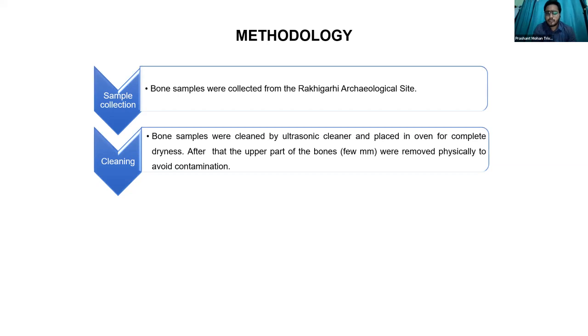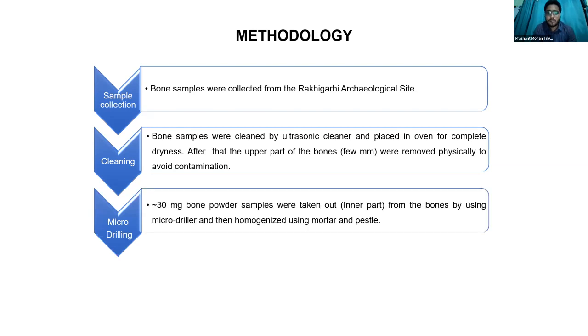Then the bone samples were cleaned by an ultrasonic cleaner, at around 4 degrees centigrade for 10 minutes, repeated for 3 cycles, and placed in the oven for complete dryness. But there was still a chance of contamination, so the upper part of the bones, a few millimeters, was removed physically to avoid contamination.